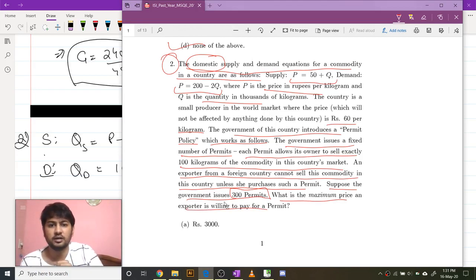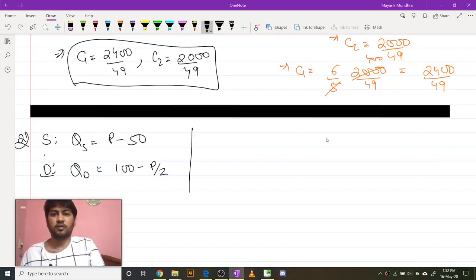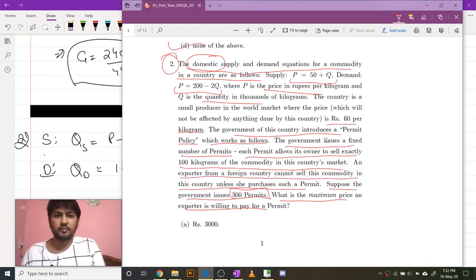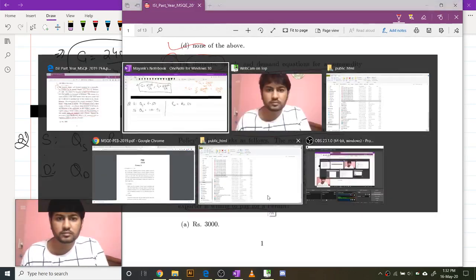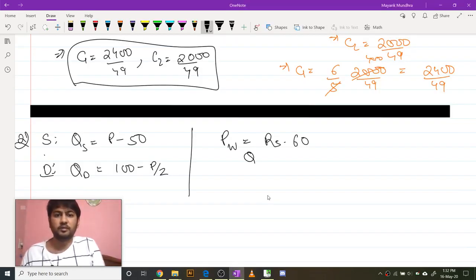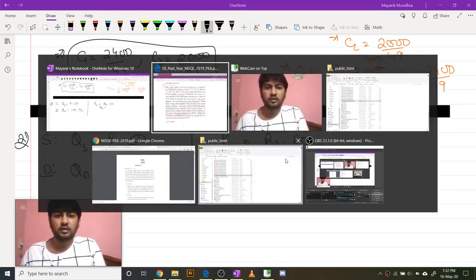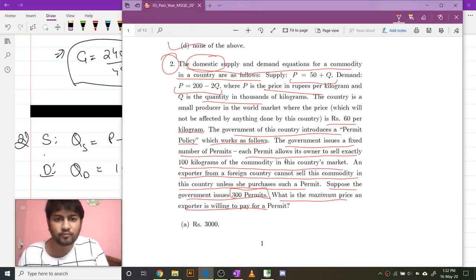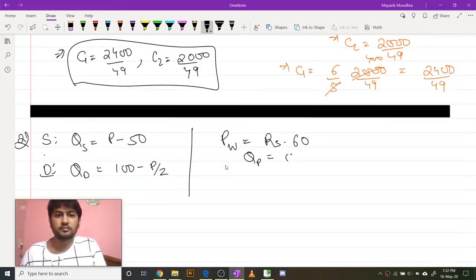Okay, so that's the problem at hand. Sorry, the world price, so the price in the world is rupees 60. Permit: the quantity per permit that is allowed is 100 kg.